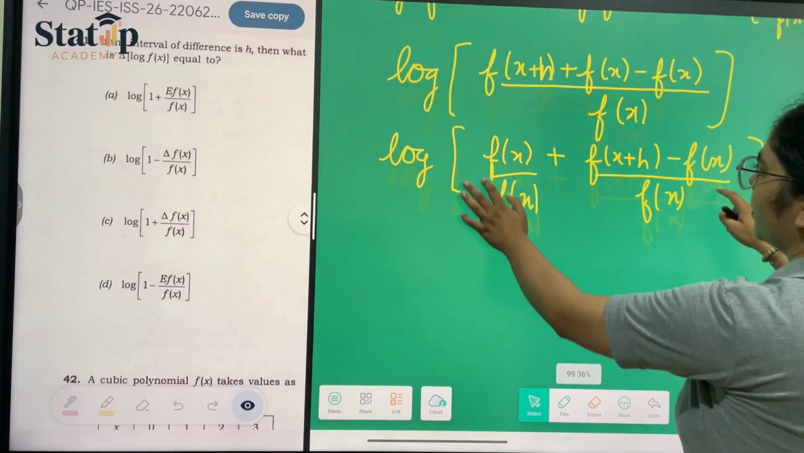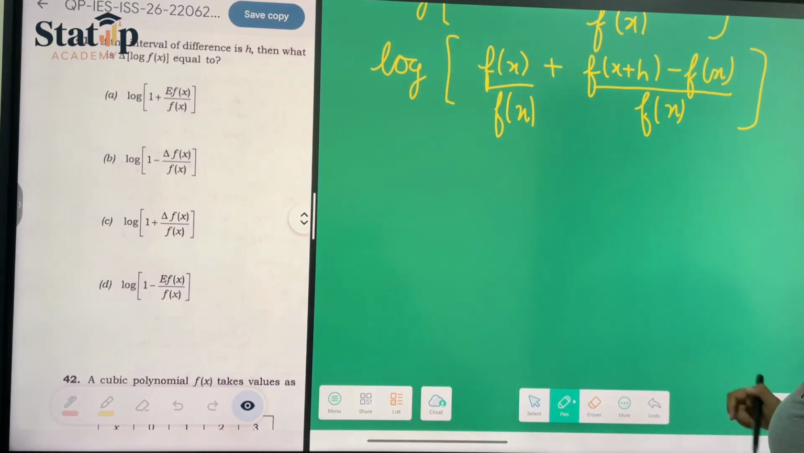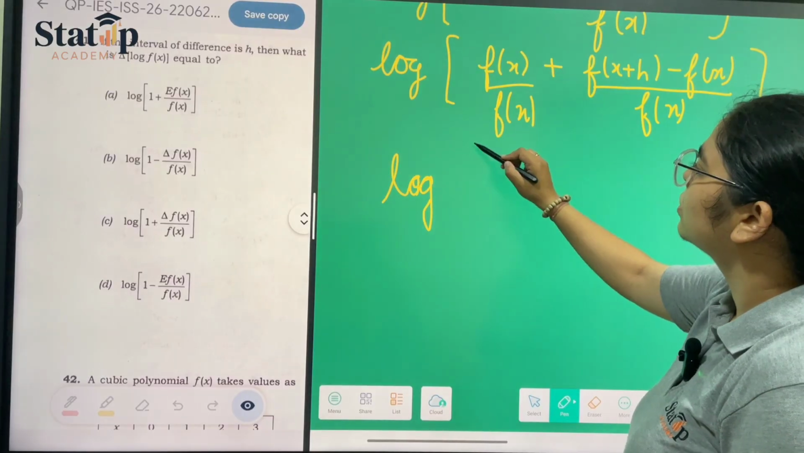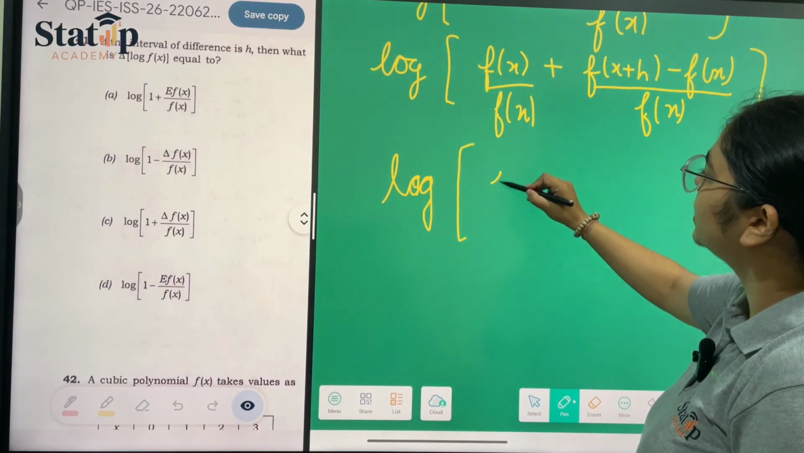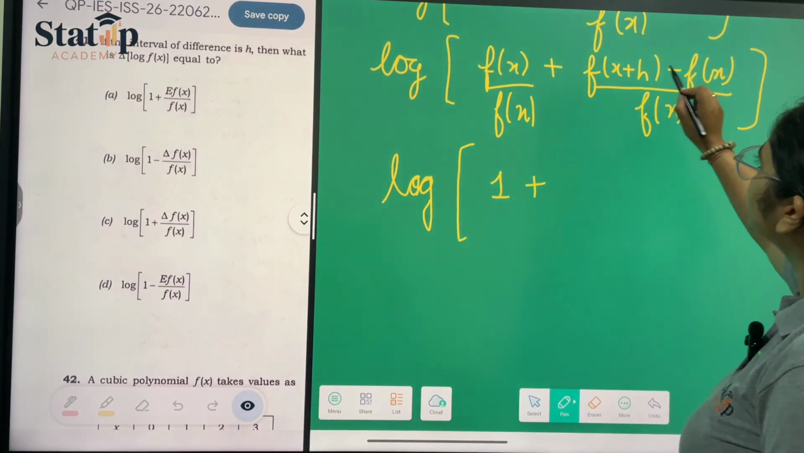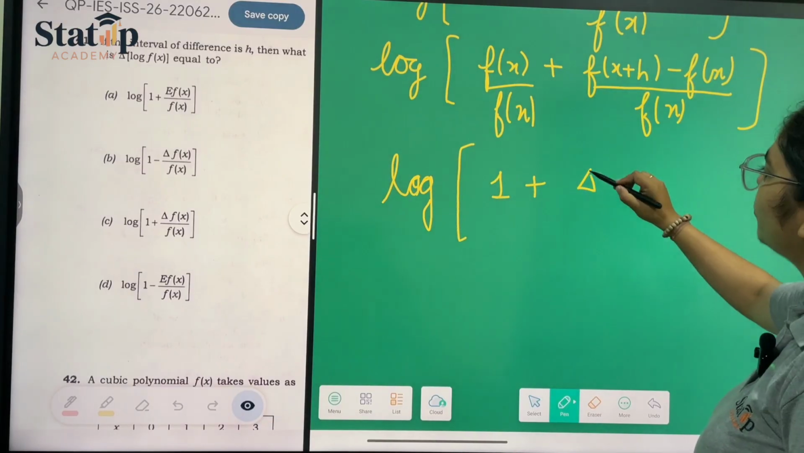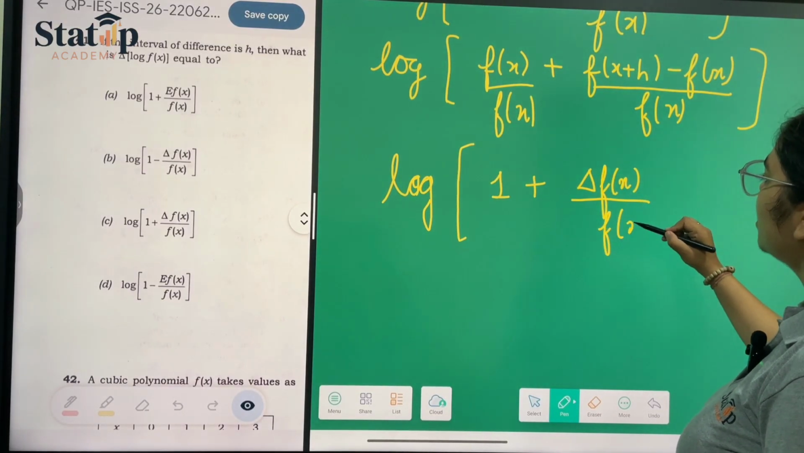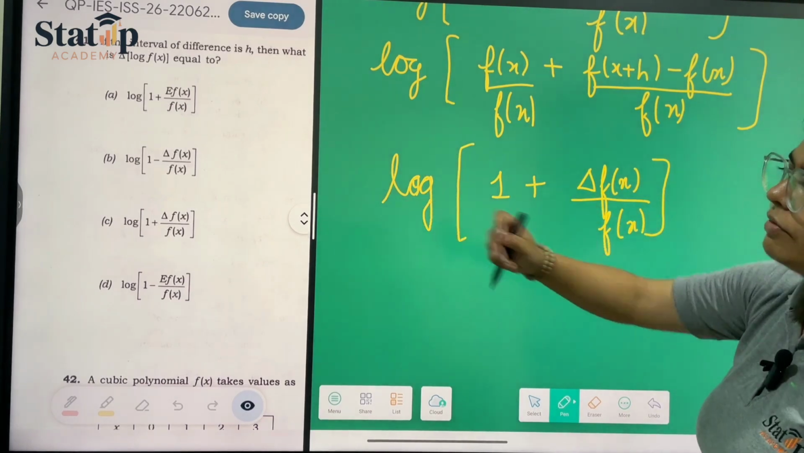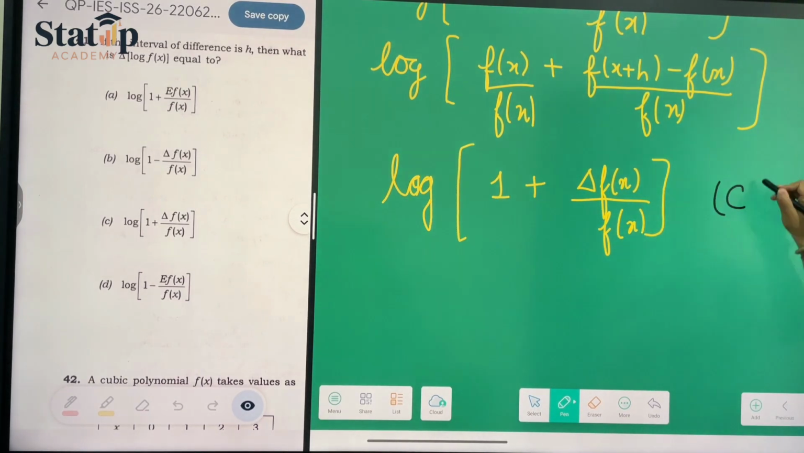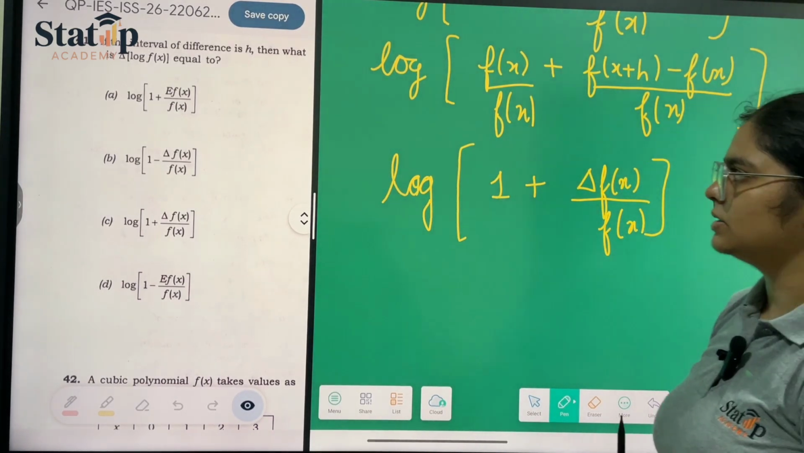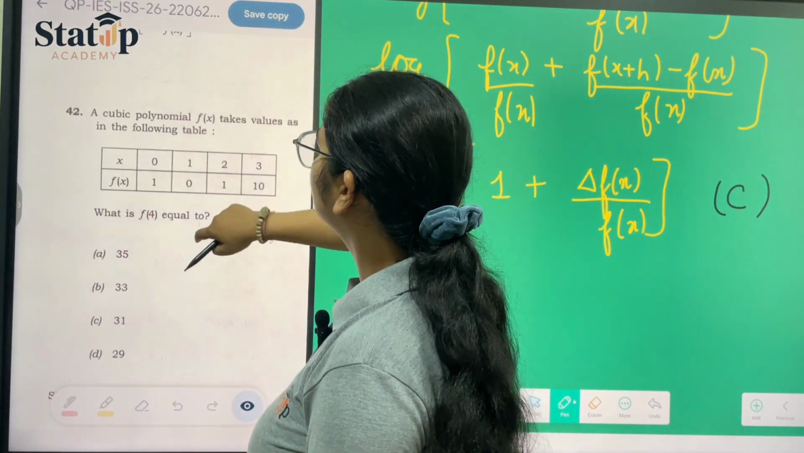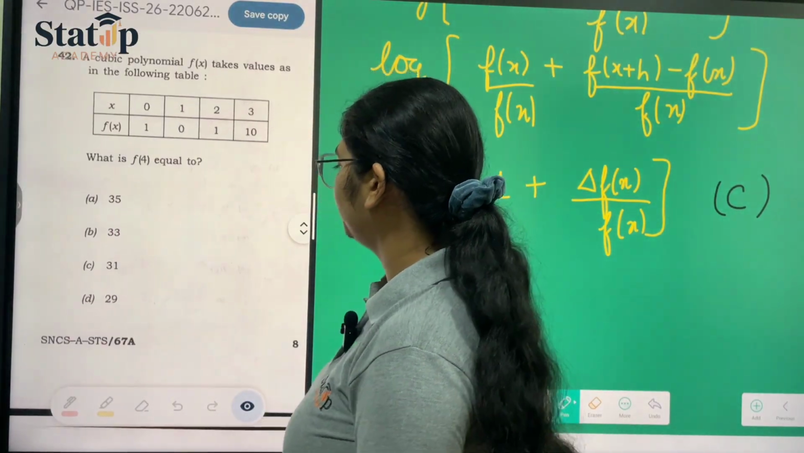Okay. Now we can put it like log of, fx gets cancelled, it is 1 plus (fx plus h minus fx), which is delta of fx, upon fx. Now this exactly matches with our option C, and hence option C is the correct answer for this question. Now moving towards our question number 42.